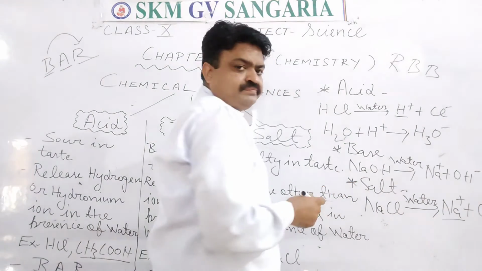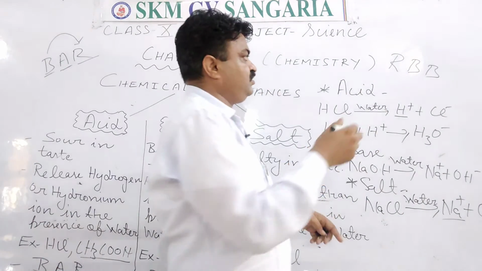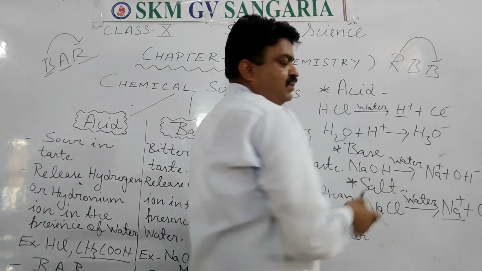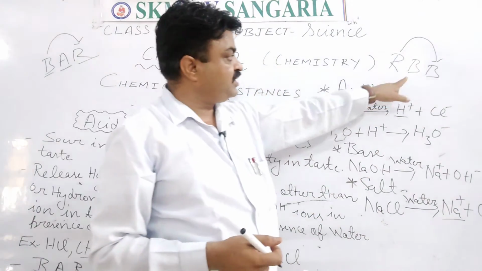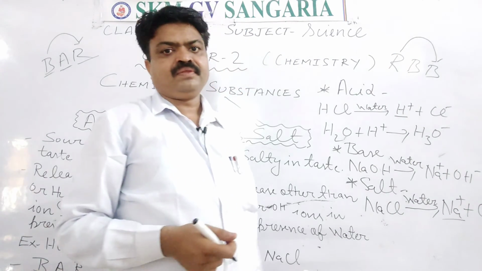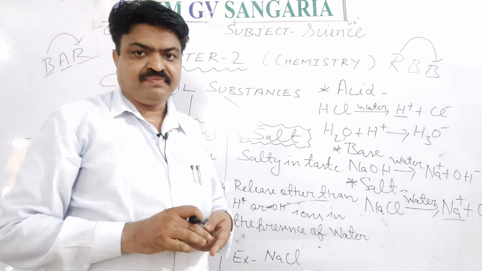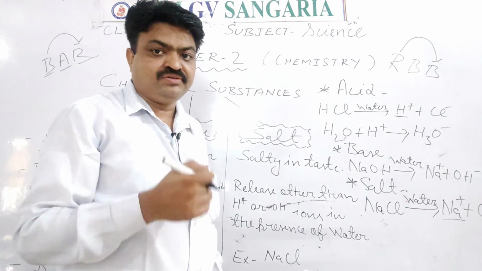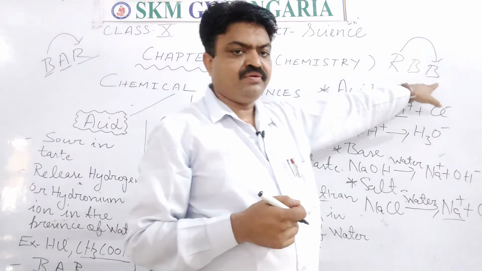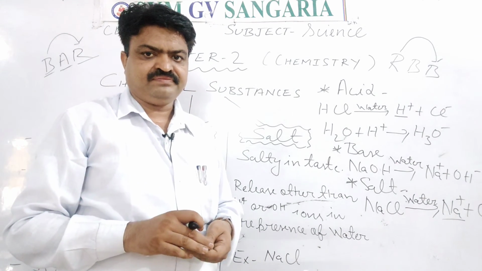If the red litmus solution is changed into blue in the presence of a base, then that particular substance is basic in nature. Means if the solution changes red litmus into blue, then the solution is basic in nature.